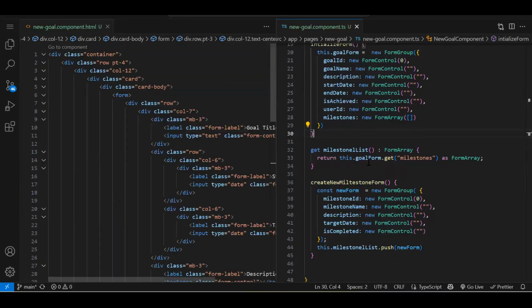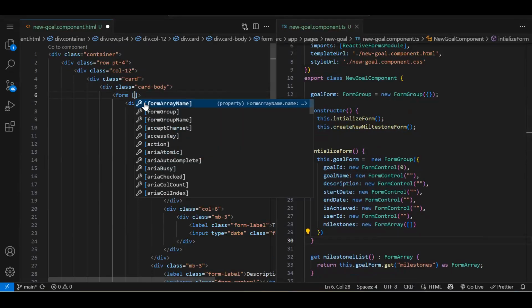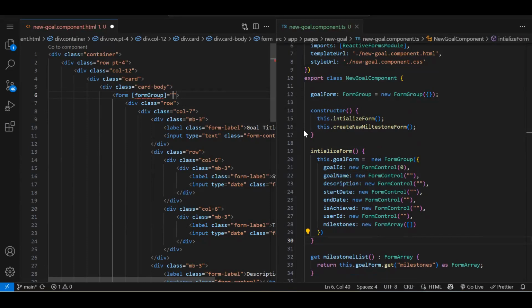Now coming back to the UI. We are using the reactive forms module. So we have a form tag over here, square bracket formGroup, and here we have to bind the form name.